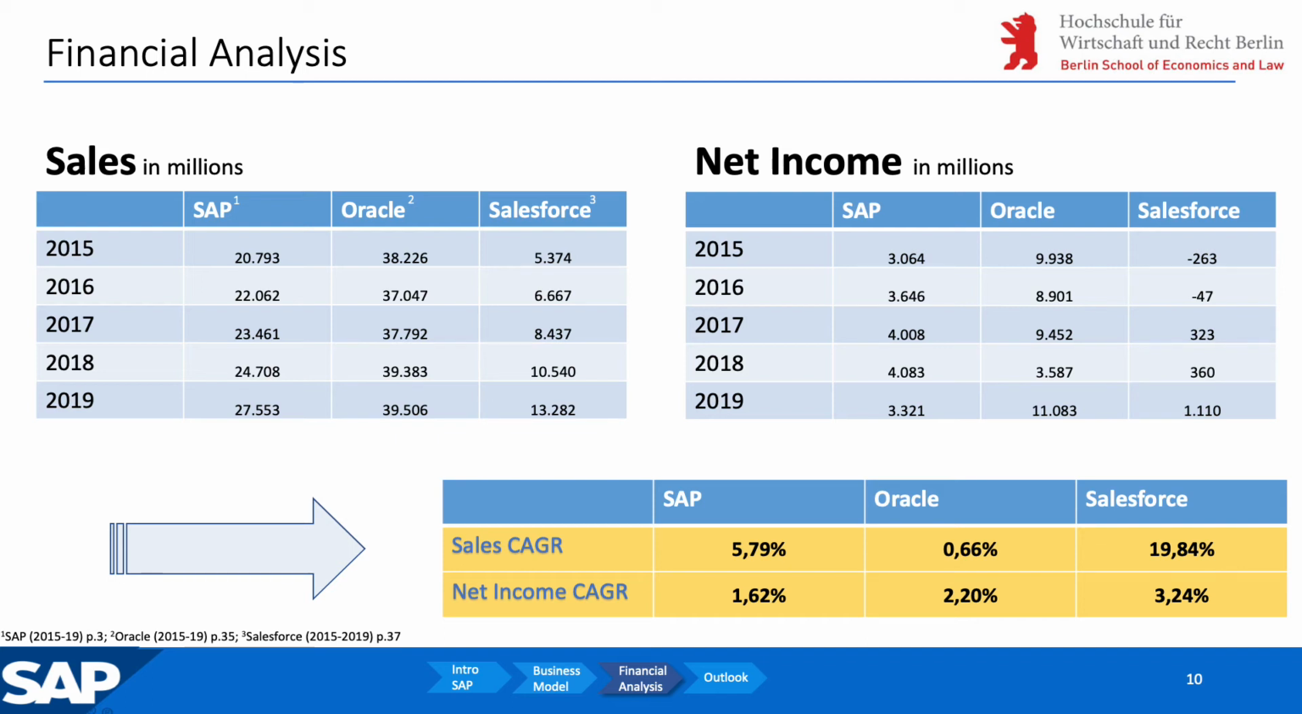Now let's have a short look at Salesforce. They have an outstanding sales CAGR of almost 20%, which shows us that they are probably growing at a fast pace. But the net income CAGR, which is significantly lower, shows us that they are burning money instead of gaining, especially in 2015 and 2016. In our opinion, SAP, compared to Oracle and Salesforce, has pretty decent CAGRs. They are still growing fast, but remain at the same time profitable.